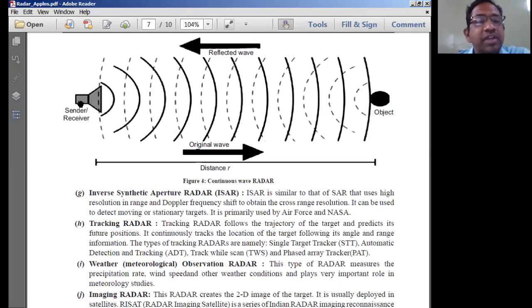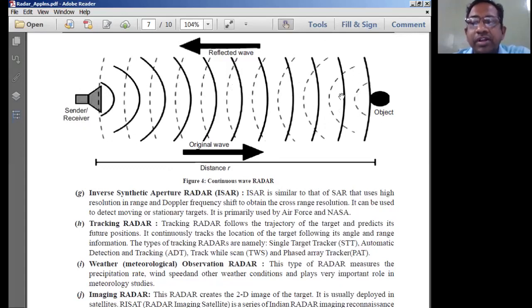So here, for example, a transmitting antenna is going to send the EM waves. These thick wave fronts are called the transmitted signals, the original wave, transmitted towards the target object. And once these electromagnetic waves hit this object, they get reflected back.